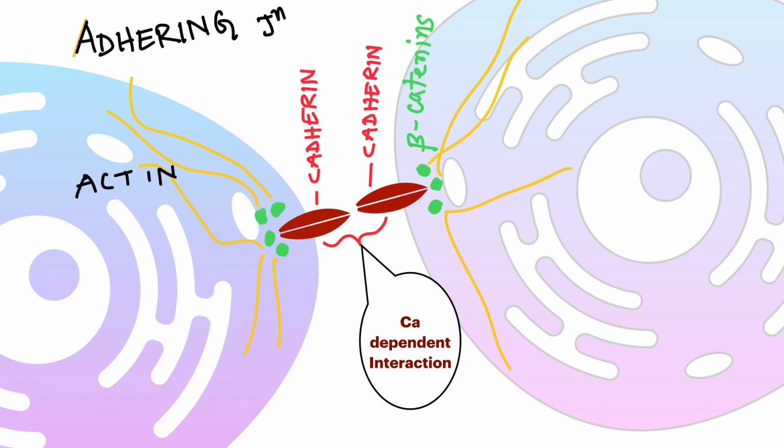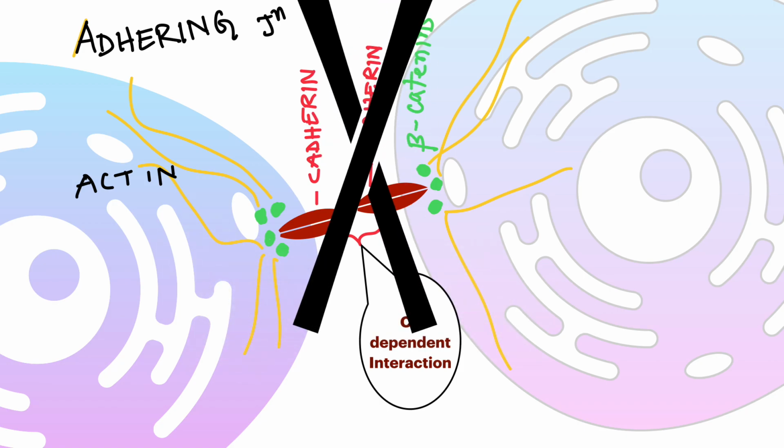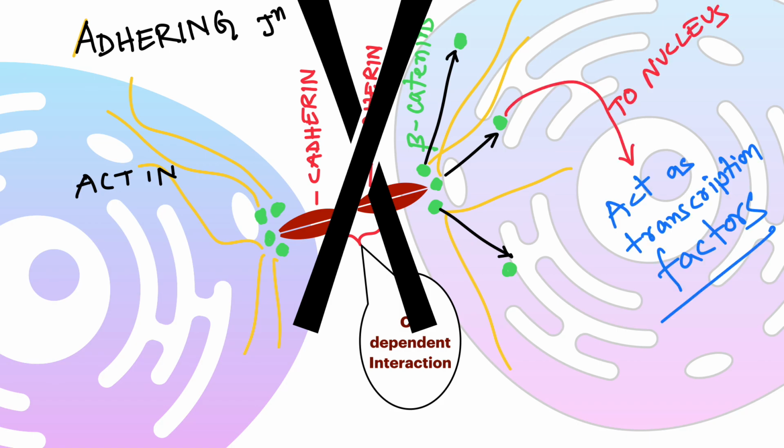But what if the adhering junction is disrupted, say for example by stimulation of some growth factors? Well, once the interaction between cadherin is disrupted, the secondary clustering of beta-catenin, as mentioned earlier, is also disrupted. These free beta-catenins now translocate to the nucleus, and there they act as transcription factors, which ultimately leads to cell migration and proliferation. And this is how adhering junction takes part in signal transduction by physical means, an example of juxtacrine signaling.